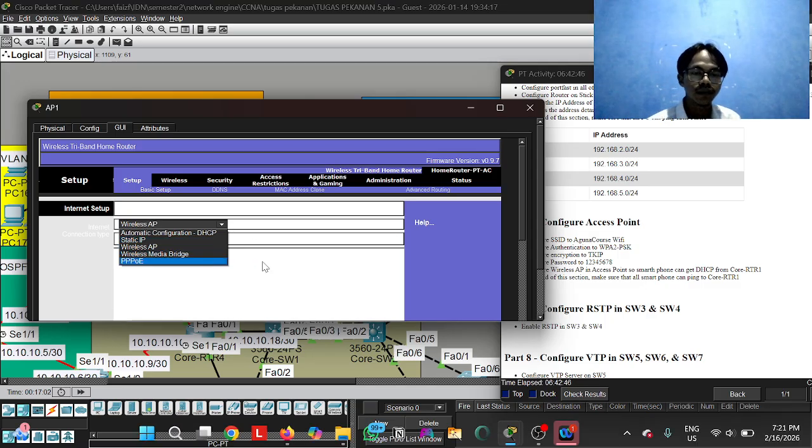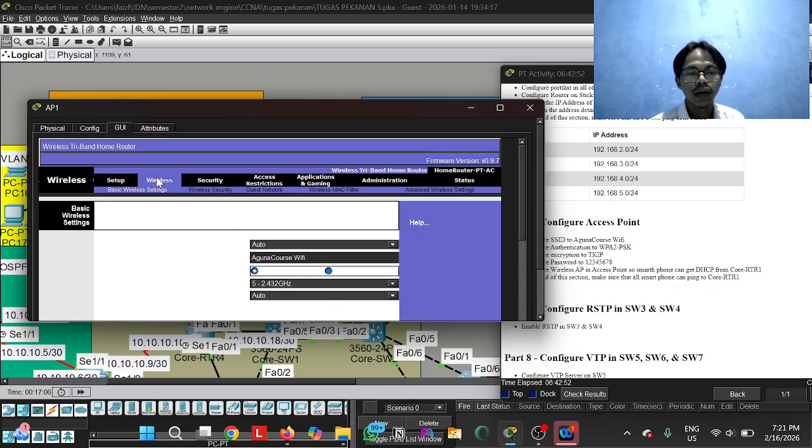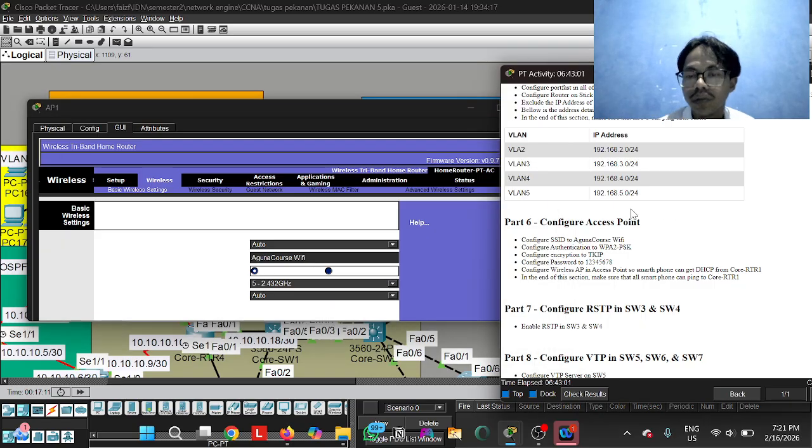After that, this is the menu tab, and in the wireless tab we change the SSID like this for getting the same from the task.